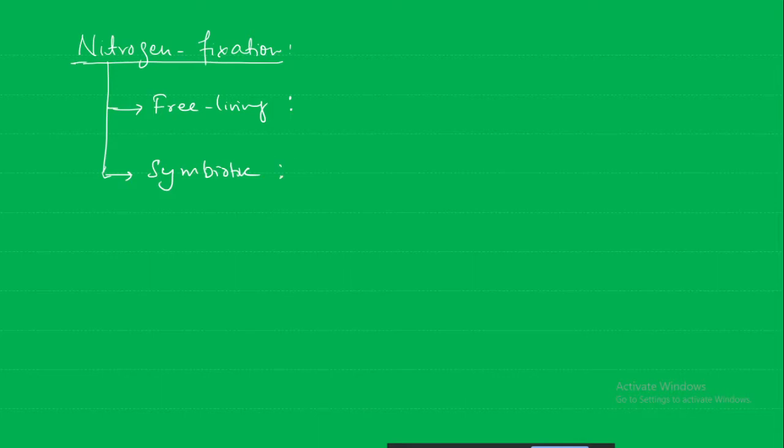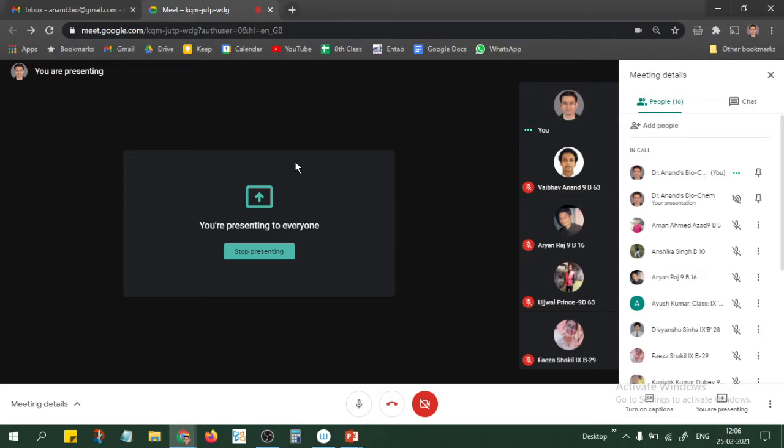So anyone want to give examples of the nitrogen fixing bacteria that are associated with the plant? Ayush Kumar, do you want to give an example? Sir, Clostridium.